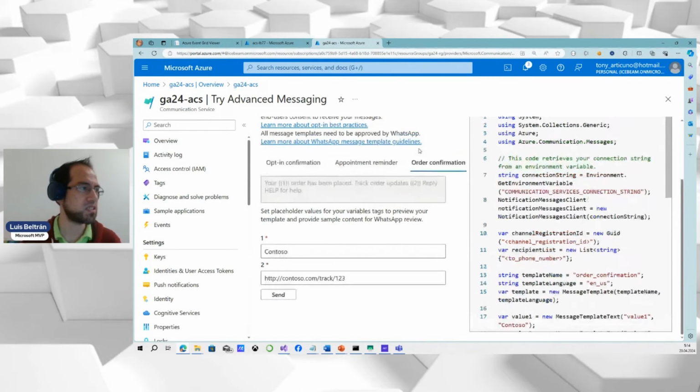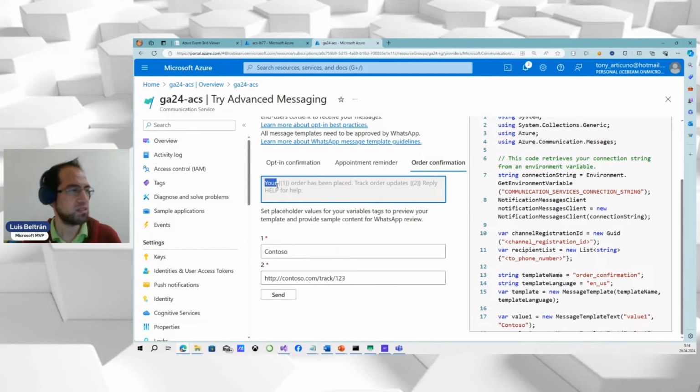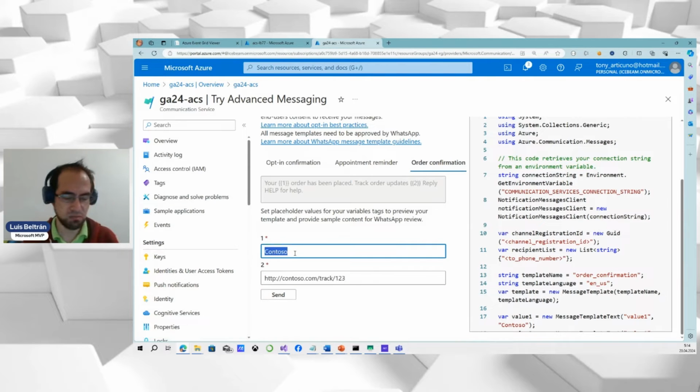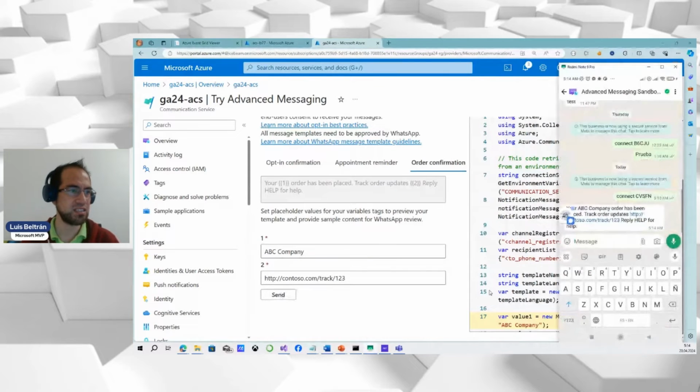For example, this one, order confirmation. Maybe the message is: your order number, I don't know, has been placed, track order updates, and maybe we have some URL, right? So here we can change it, maybe to ABC company, and let's keep that URL. When I hit send, you will see that I will receive that message here. Yeah, it is here.